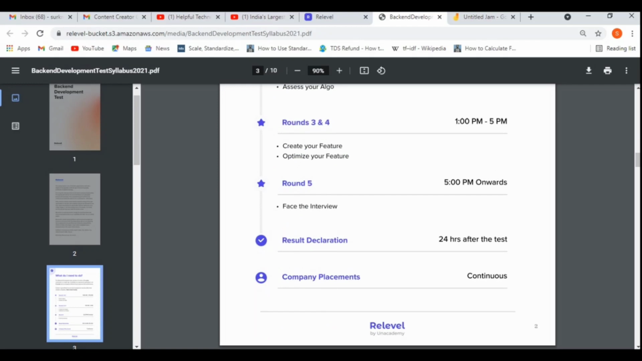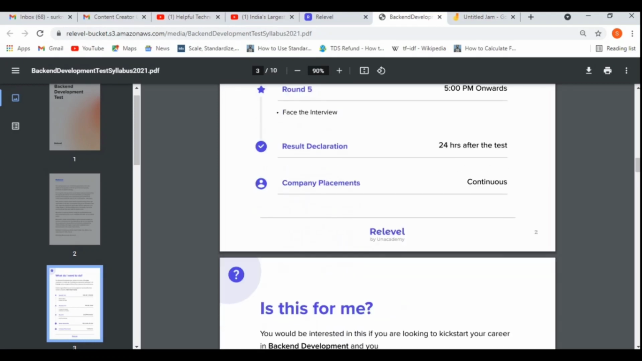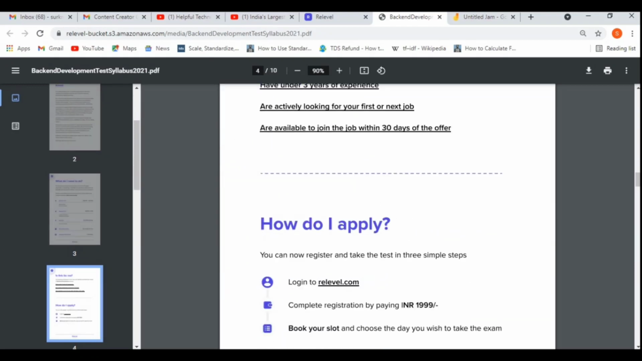Then rounds 3 and 4 will be create your feature and optimize your feature. Basically you need to develop or build a backend project. Later we'll be discussing that. Round 5 will be the face-to-face interview, where experienced professionals will take your interview. It is a normal technical interview, virtual only. Then the result is declared within 24 hours of the test. Then the company placement will begin, and from your home itself you can attend the off campus.